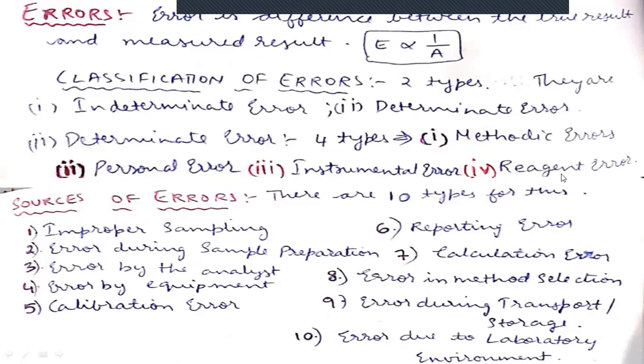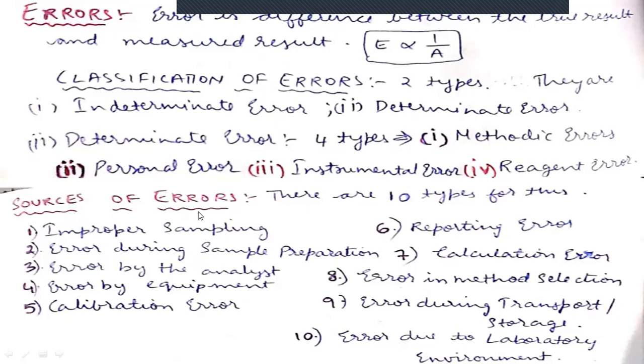The next one is reagent errors. These reagent errors are mainly due to impurities present in the reagents. Sometimes the reagents that we are using are already expired, so we can definitely get errors. But these errors we can easily rectify. We can identify the cause of these errors and easily rectify them. That's why these errors are called determinate errors.